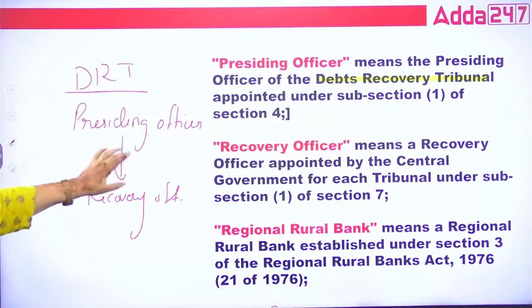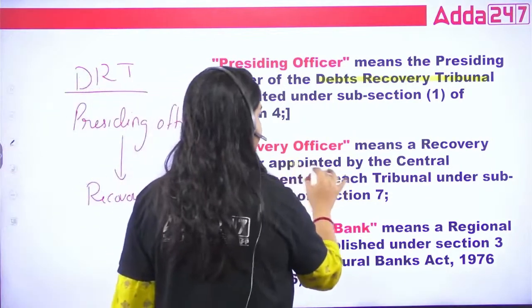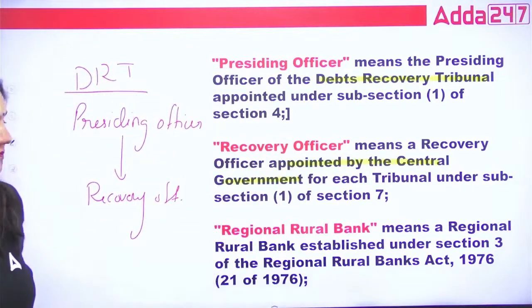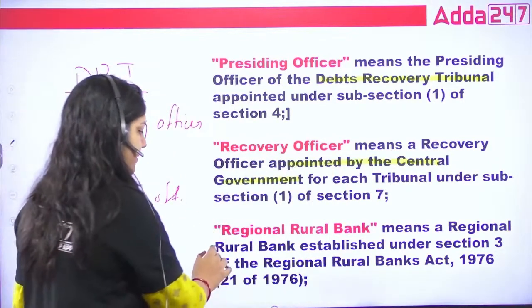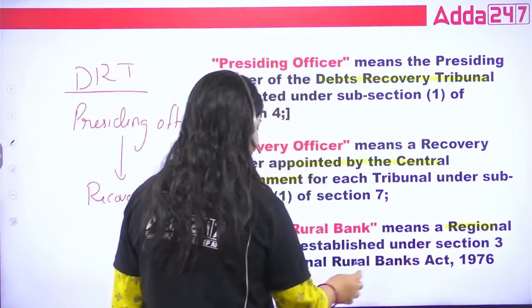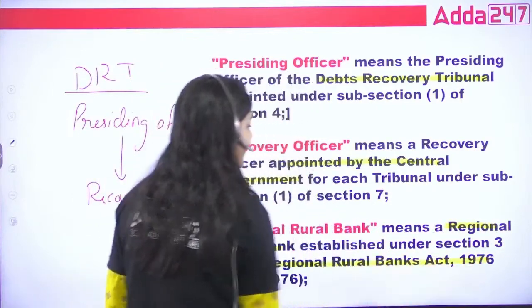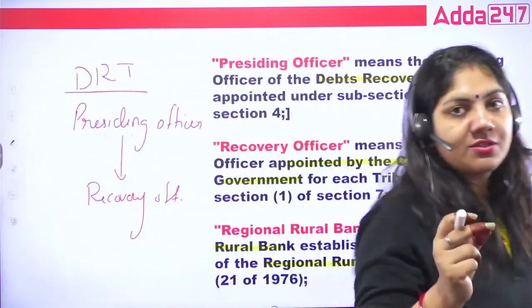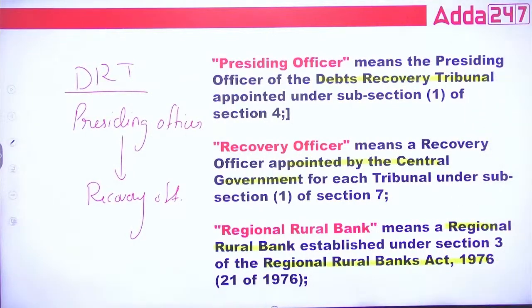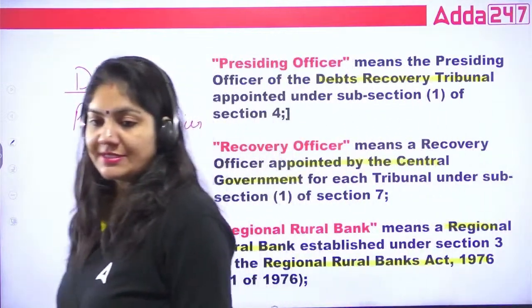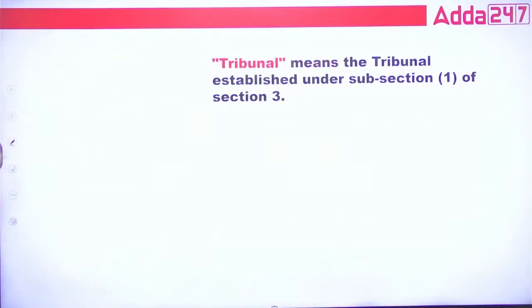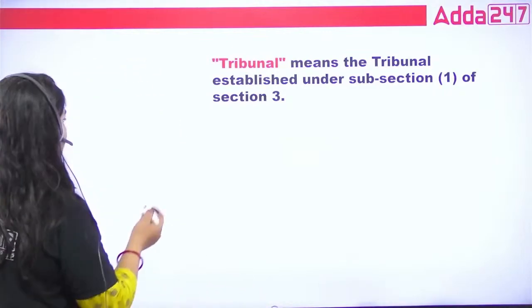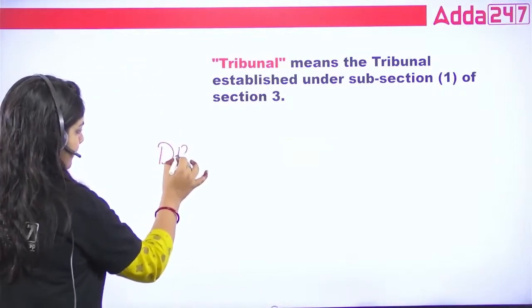This is important, guys. Now, recovery officer, see, is appointed by central government for each tribunal. So each tribunal, that is DRT. What is RRB bank? The regional rural bank established under the RRB Act 1976. That's it. So this is the definition term of the DRT. That is important. What is tribunal? Tribunal established under this one, that is DRT. Okay. Now, one more thing that you have to remember, DRT.